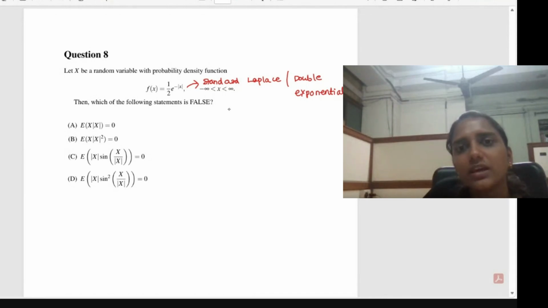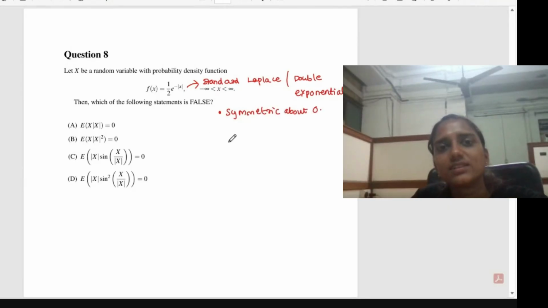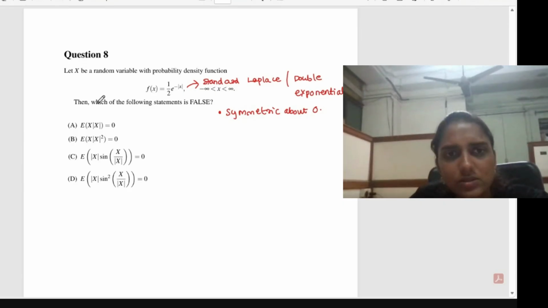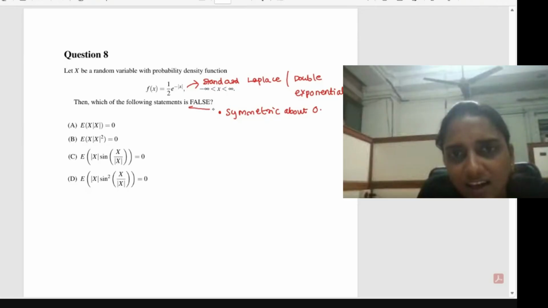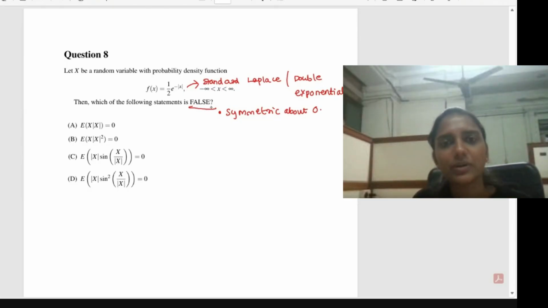This distribution, these are points you should remember: it will be symmetric about 0. Then the question is, which of the following statements is false? So that is again another trap in competitive exams.